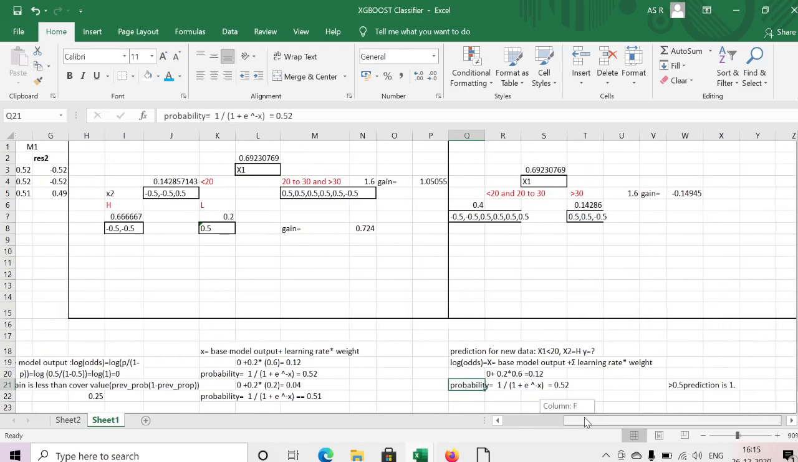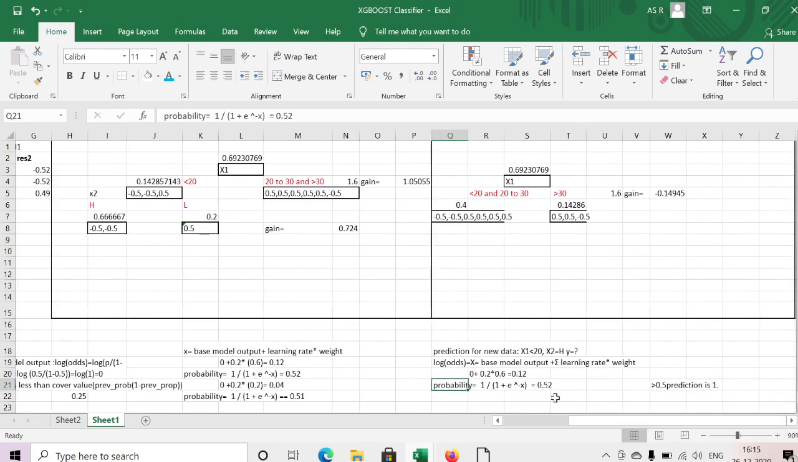Okay, for example, let us assume I got 0.52 after going through 10 decision trees. If my threshold is 0.5 and my probability is greater than 0.5, then my prediction is 1. If my probability is less than 0.5, my prediction is 0. Okay, this is the way we are predicting.